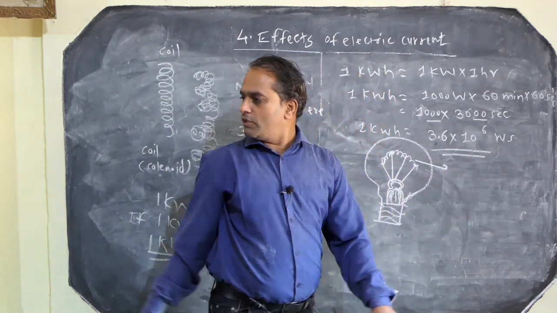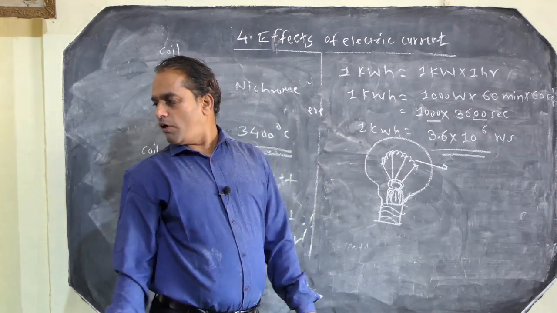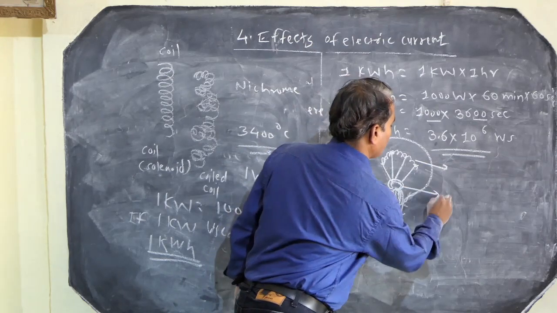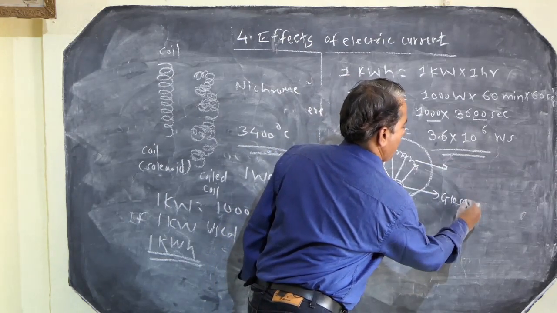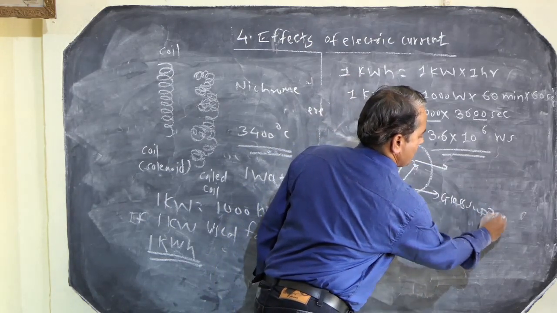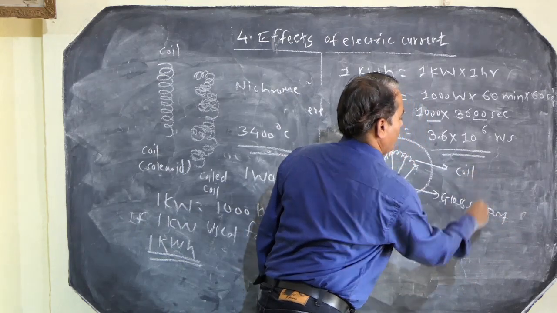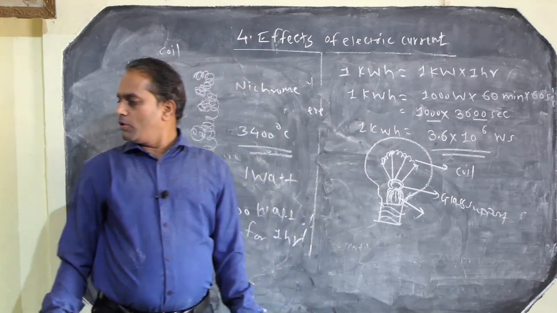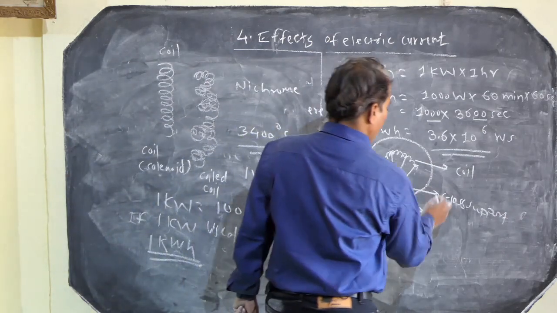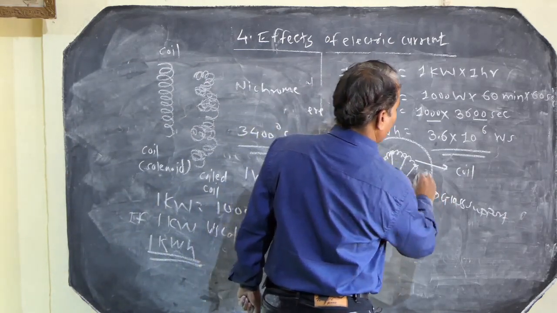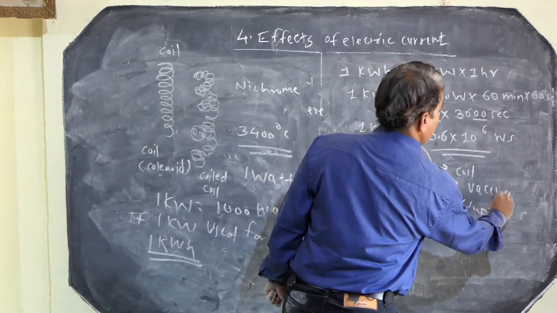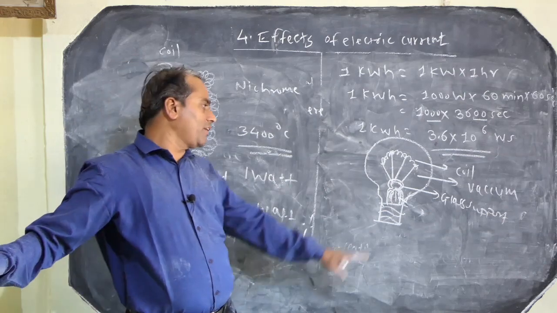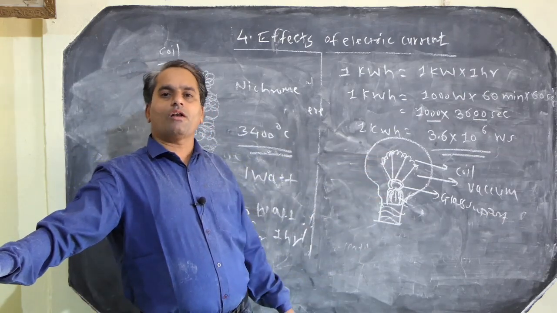That is nothing but the wire, tungsten wire. So here is the glass support. Here is the coil. It is the glass support. Also here is the vacuum which is produced in that bulb. The vacuum is nothing but the airless medium which is present in the glass envelope.